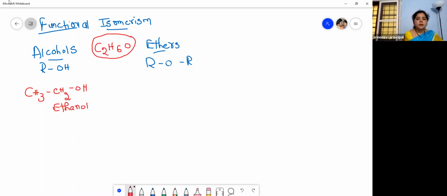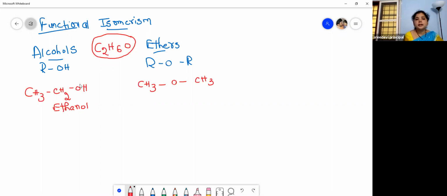Now, for this molecular formula, I am writing an ether. It's very simple. Write the alkyl group and then oxygen linked with another alkyl group. Finish. So this is CH3OCH3. What is the molecular formula? C2H6O. Same molecular formula, isn't it?